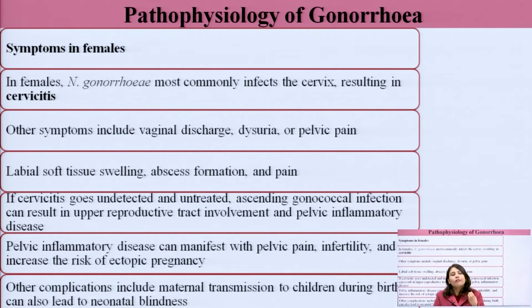Infection by Neisseria gonorrhea can also result in infertility. It can also result in ectopic pregnancy, that is fertilization of the egg not in the uterus but outside the uterus, anywhere outside, like in the fallopian tube, which can prove to be fatal because the fertilized egg will start growing in that area. This is fatal. That is not the place for the growth of a fertilized egg. Then other complications include maternal transmission to children during birth, which can lead to neonatal blindness.